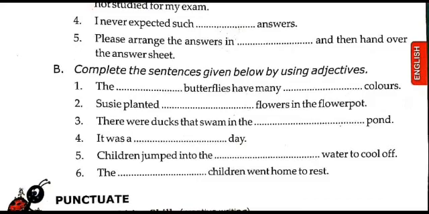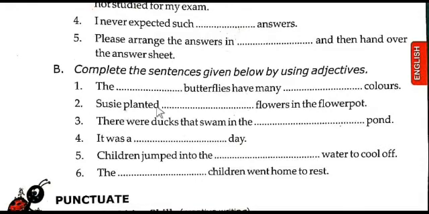Dear students, sorry for the disturbance, my mouse was not working properly. Okay, now it's working. What can we fill here? Adjective. I told you, verb plus ing. So the flying butterflies have many beautiful colors.